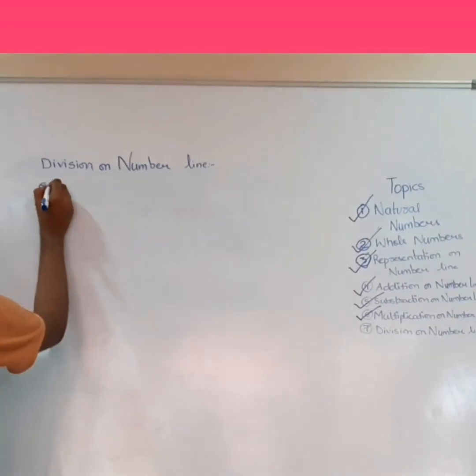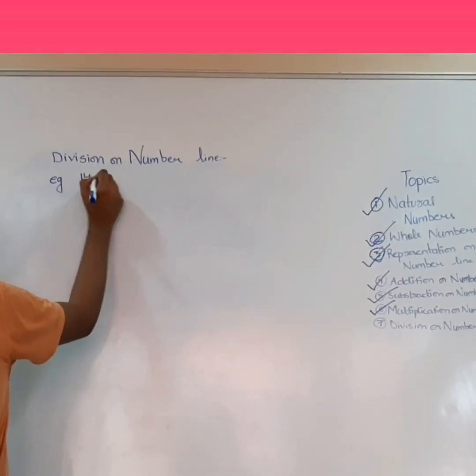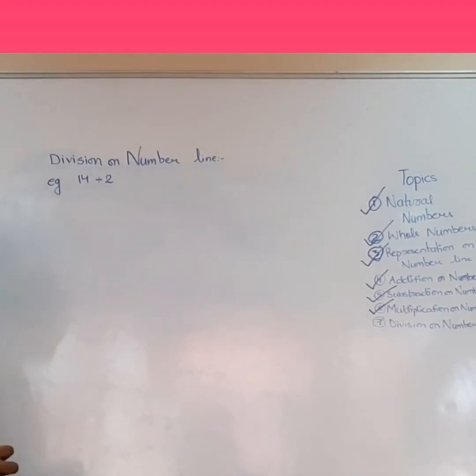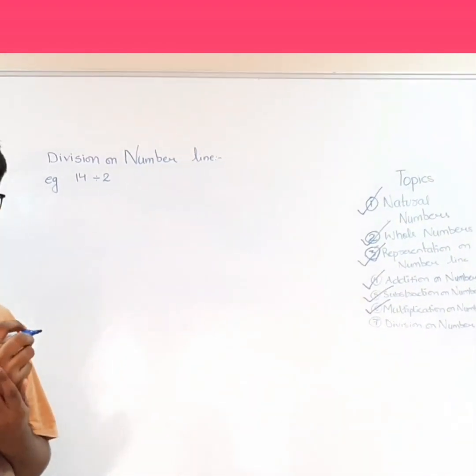Let us take an example. 14 divided by 2. Now in this, as we have learned in multiplication, there is another rule in division.